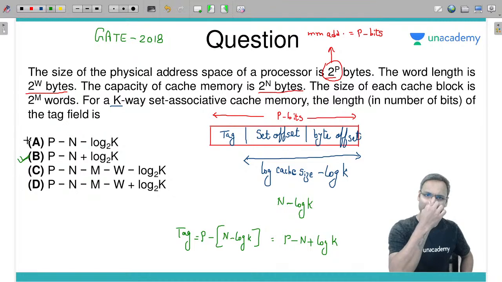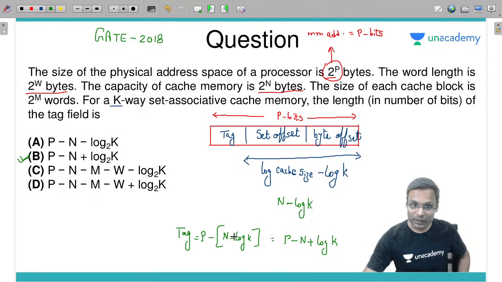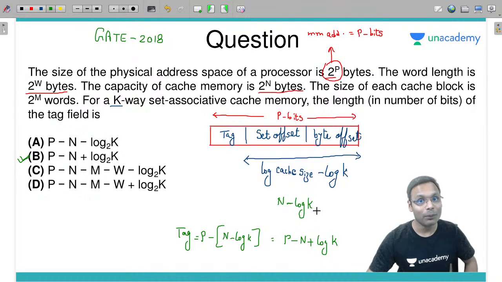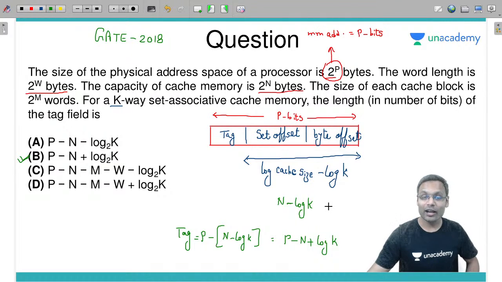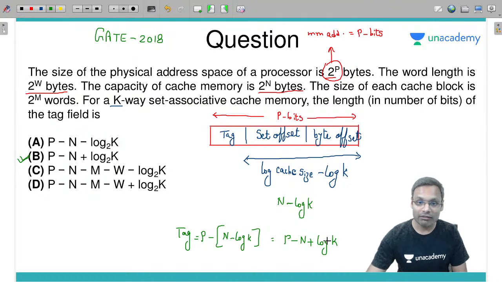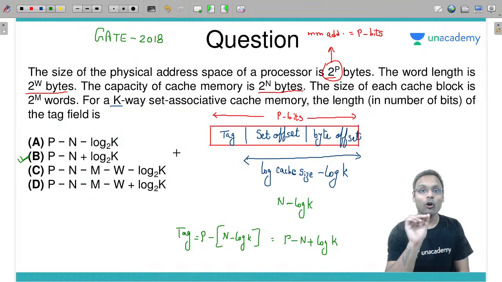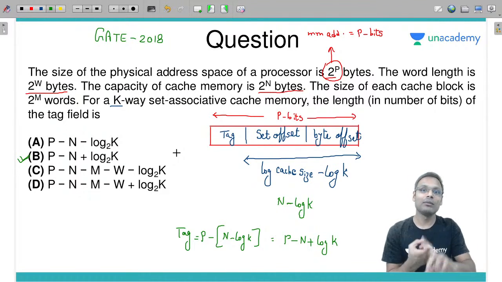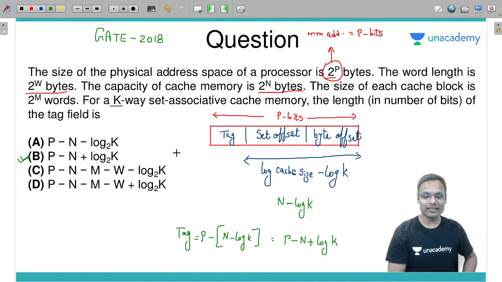Then I thought, let me write it down once. Let's see, write down. So p minus n minus log k I tried to write. In that particular case, I understood that I'll have to keep this n minus log k in single bracket. Entire thing I'll have to subtract. In that case, log k will become plus. So when I have written it, I got to know that yes, I was missing this small thing, and that is nothing but the silly mistake you may have in the exam.